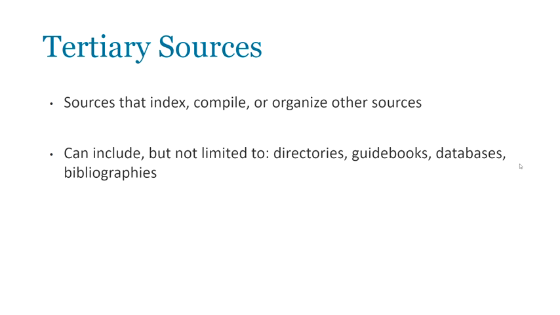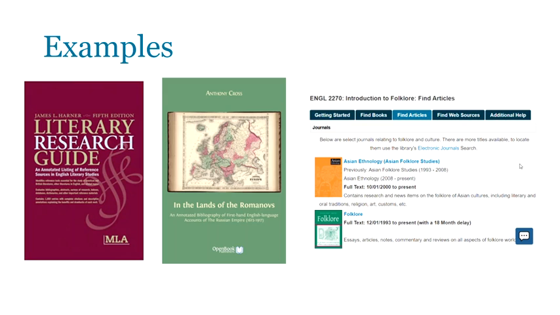Tertiary sources are the final source type. These sources index, compile, or organize other sources. They can include, but aren't limited to, directories, guidebooks, databases, and bibliographies. Here are some examples of tertiary sources.